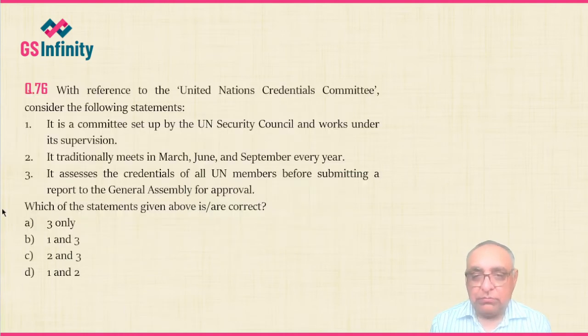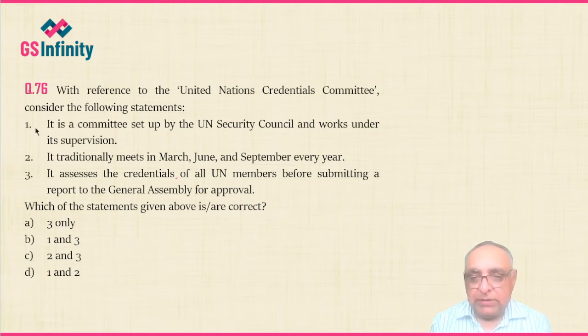So the next question, with reference to the United Nations Credentials Committee, consider the following statements. So these are the 3 statements which have been given with reference to the United Nations Credentials Committee. Statement 1, it's a committee set up by the UN Security Council and works under its supervision. Second, it traditionally meets in March, June, and September every year. Third, it assesses the credentials of all UN members before submitting a report to the General Assembly for approval. Which of the statements given above are correct?